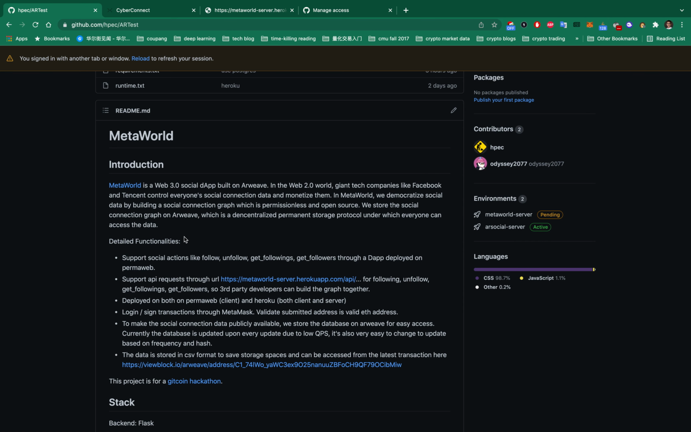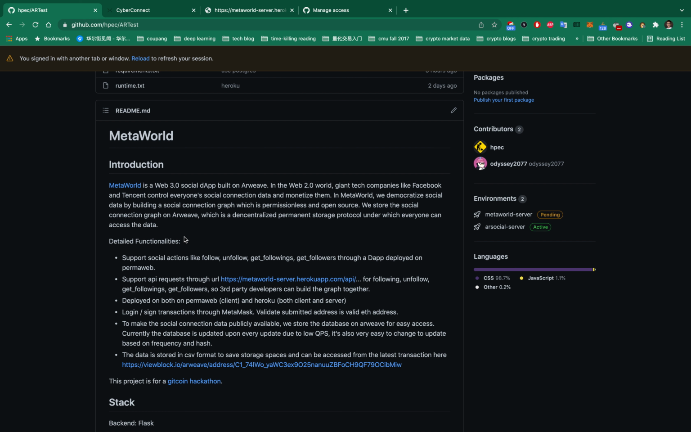Hi everyone. In this video, we're going to demonstrate MetaWorld, a Web3 social dApp built on Arweave. In the Web2 world, giant tech companies like Facebook or Tencent control everyone's social connection data and monetize it. In MetaWorld, instead, we share social data by building a graph which is permissionless and open source. We store the social connection graph on Arweave, which is a decentralized permanent storage protocol, so everyone can access the graph data forever.